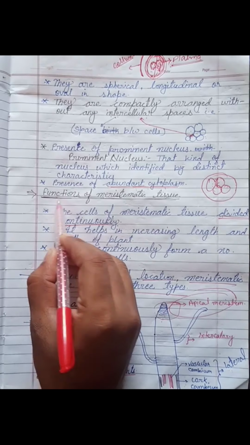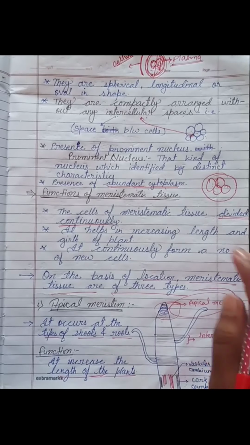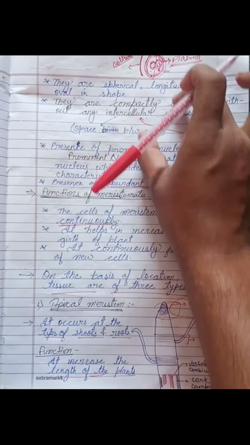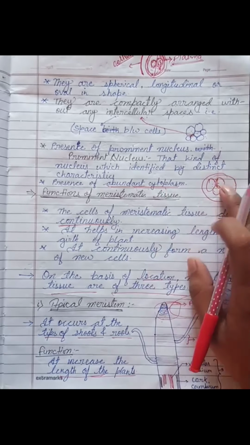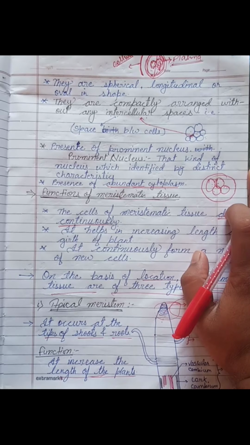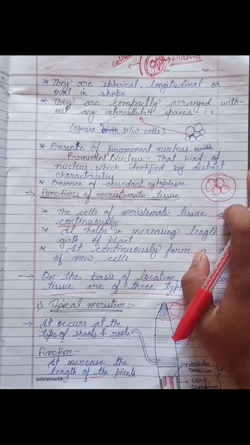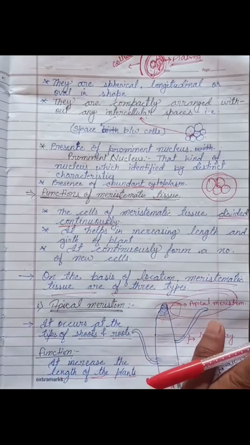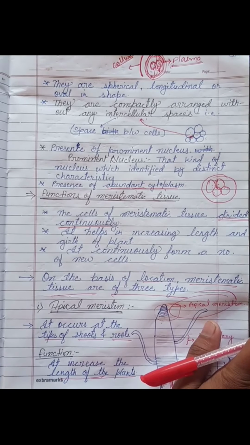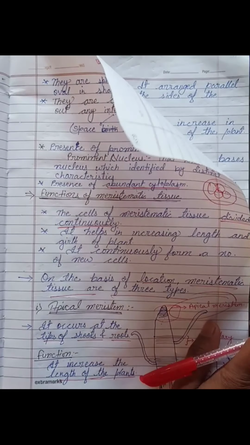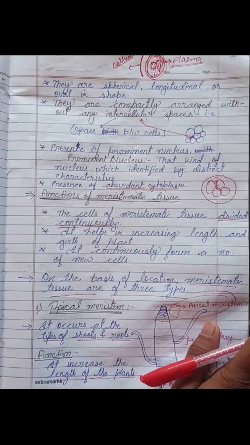Now we are here for the function of meristematic tissue. Before the function of meristematic tissue, it was the characteristics I told you earlier, and don't be confused about characteristics and function. The characteristics mean how it behaves and how it looks, and how it performs, meaning if some cell or tissue is performing in different kinds, that will be the function of that kind of cells or tissue.